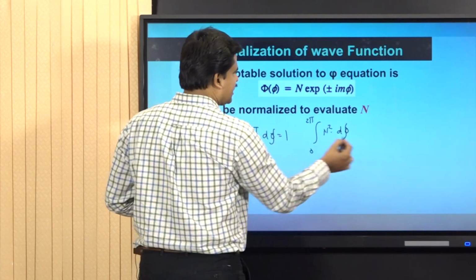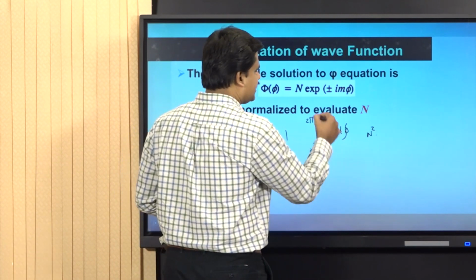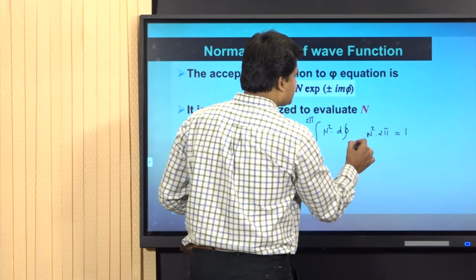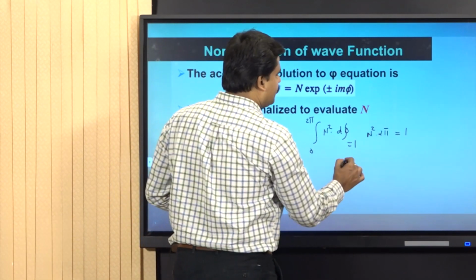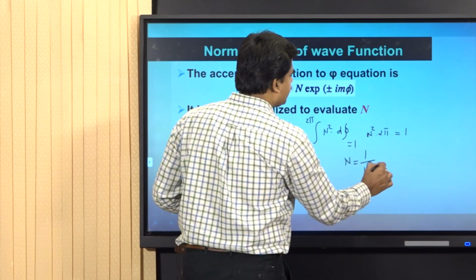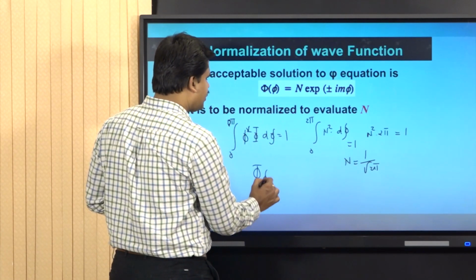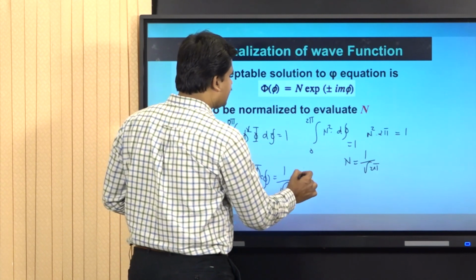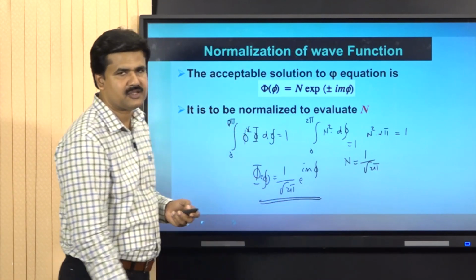N squared can be taken outside, that is N squared into integral d phi with limits 0 to 2 pi, which is equal to 2 pi. That must be equal to 1 as the condition of normalization. On simplification, we get the normalization constant N is equal to 1 by root of 2 pi. Therefore, we get the complete normalized solution phi of phi is equal to 1 by root of 2 pi into e raised to i m phi. This is the complete solution of the phi equation.